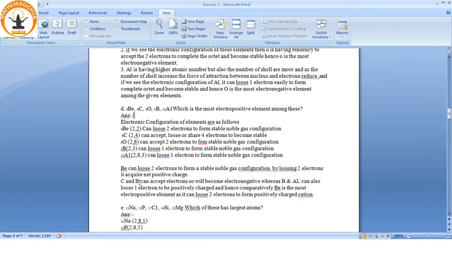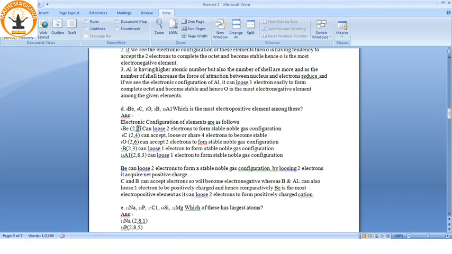Similarly, carbon and boron, they can accept the electrons, whereas aluminum and boron can also lose electrons to be positively charged, and hence comparatively beryllium is the most electropositive element, as it can lose two electrons to form a positively charged cation. See, the number of electrons which it can lose is 2.